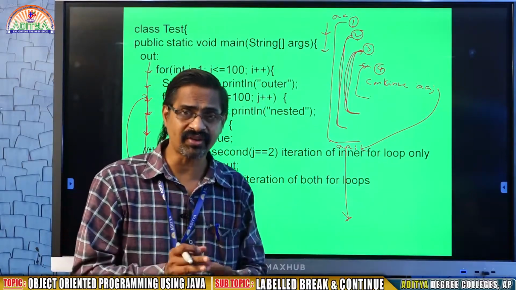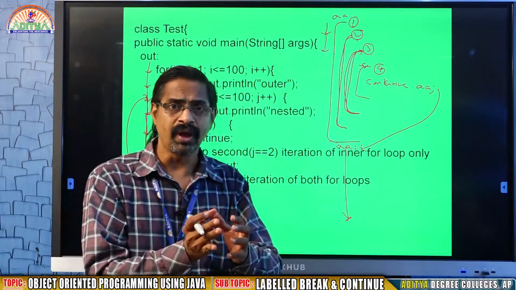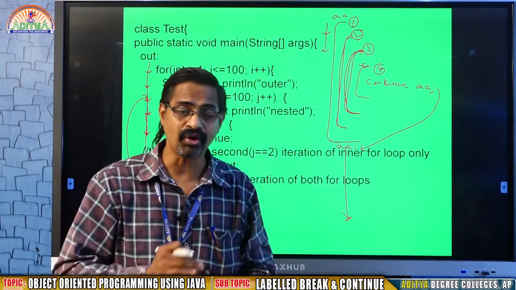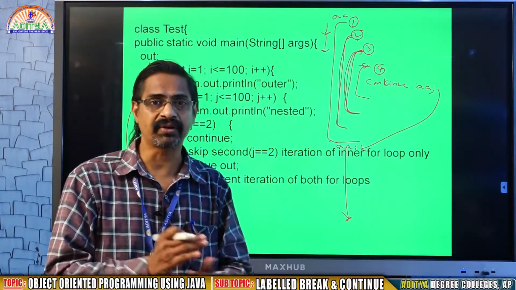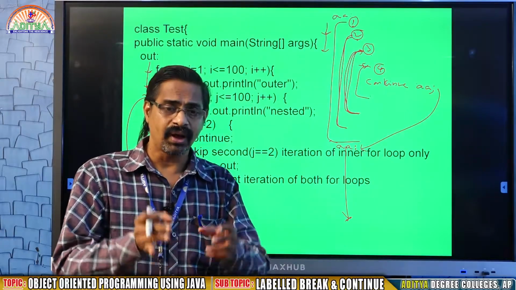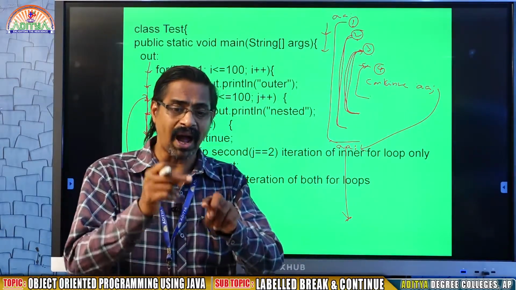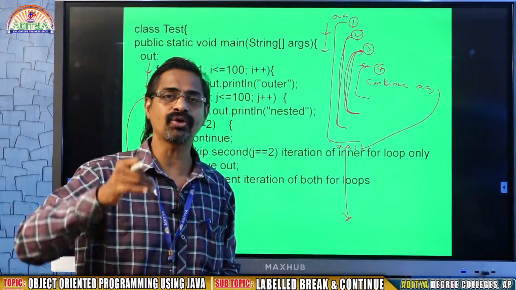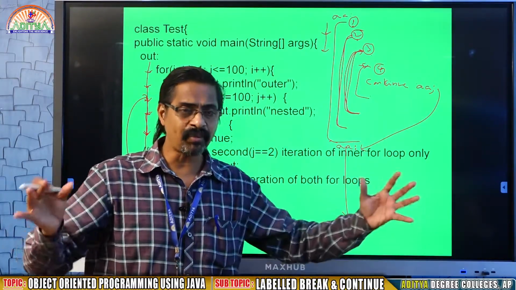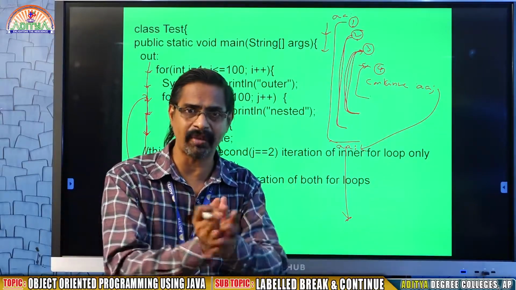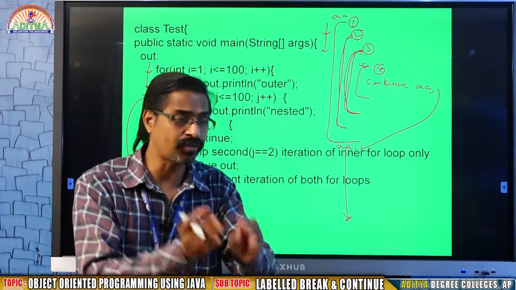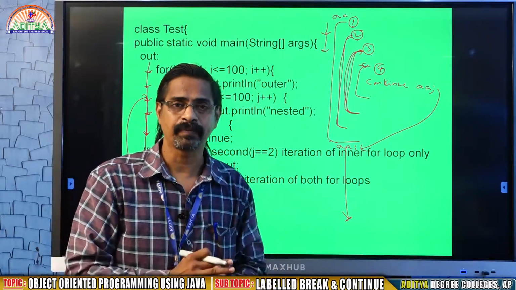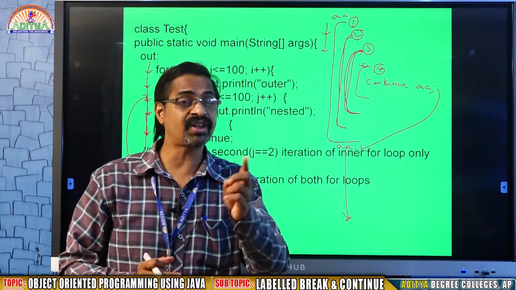In some situations when I am running my loop, in the middle of the loop I want to come out. Then I am going to use break. In some situations in the middle of the loop I want to go back to the starting place of the loop, then you are going to use continue. Or when I am using more for statements in a nested manner, I want to skip 3 for loops, I want to go before the for loop. This is called label.